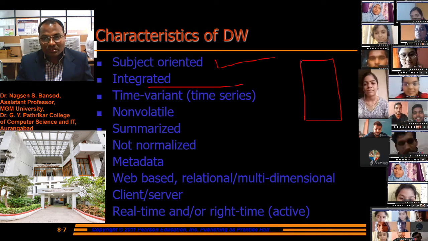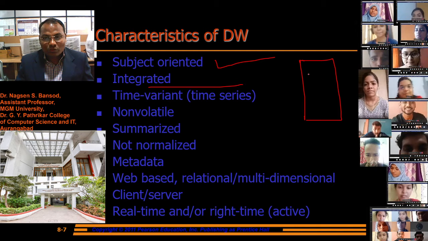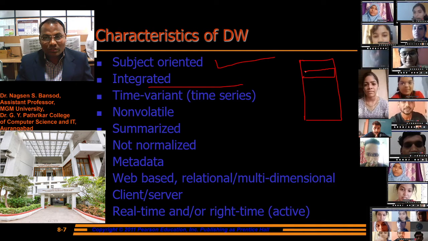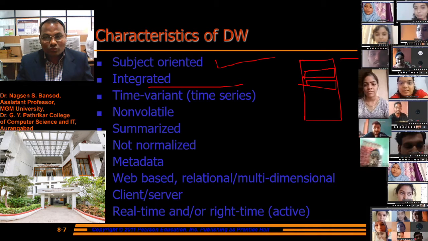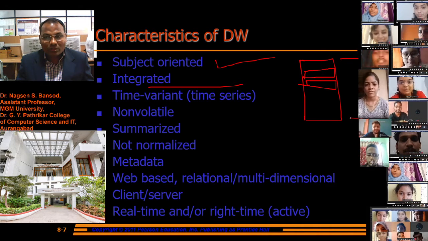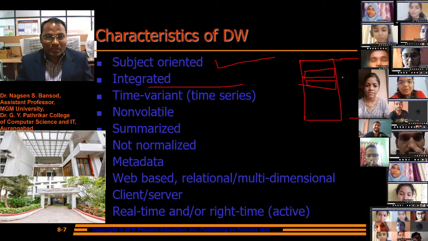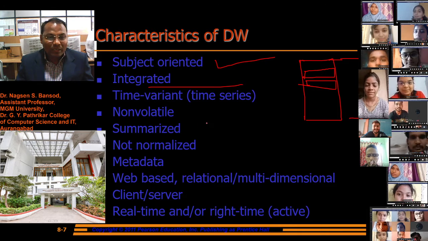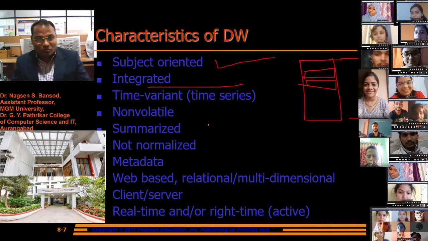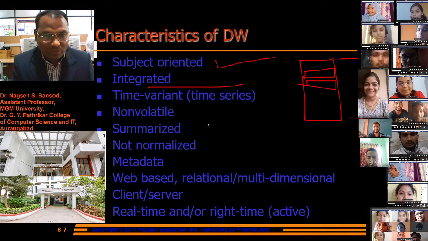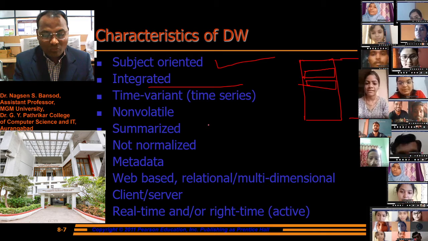Time variant: within a time series, this data is retrieved as a sequence. The data is stored in the repository of the data warehouse sequentially, step by step. Non-volatile, summarized, not normalized. All data is in a natural format.